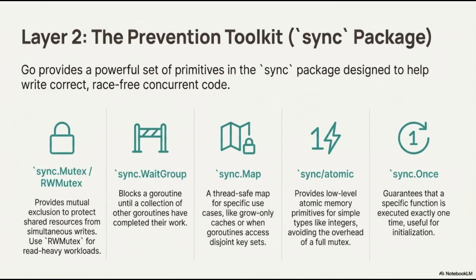Next, sync.WaitGroup is used to block a Go routine until a collection of other Go routines have completed their work, ensuring that all parallel processes finish before the program proceeds. For specialized data handling, sync.Map provides a thread-safe map. It is most effective for specific use cases, such as grow-only caches or when different Go routines access disjoint sets